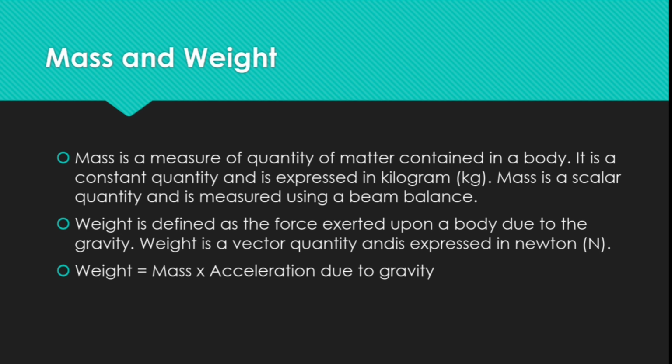Now we'll discuss what are mass and weight. Mass is a measure of the quantity of matter contained in a body. It is a constant quantity and is expressed in kilogram or kg. Mass is a scalar quantity and is measured using a beam balance. Weight is defined as the force exerted upon a body due to gravity. Weight is a vector quantity and is expressed in Newton. Newton is also symbolized as N. Weight equal to mass into acceleration due to gravity. Remember.